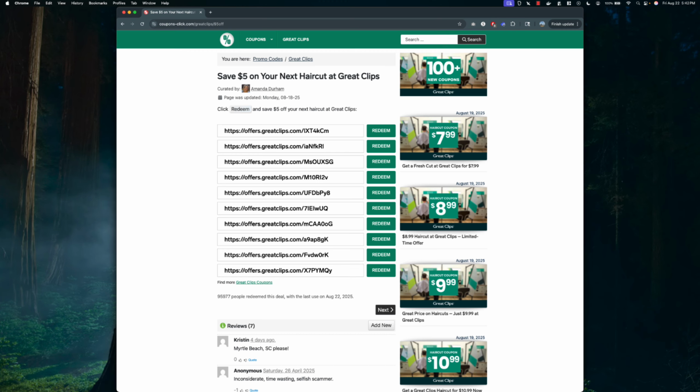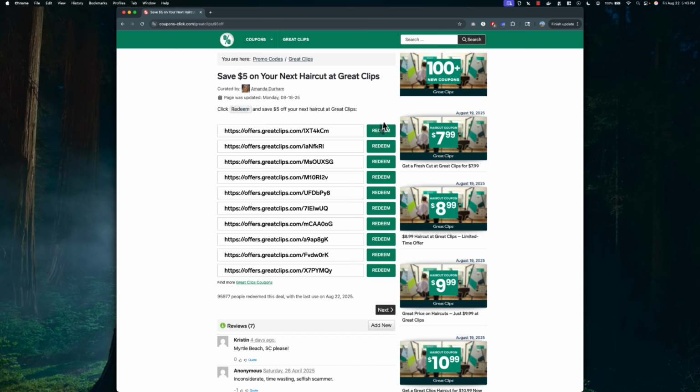Before doing that, let's understand how this whole process works. This is a coupon site where you can find a $5 coupon for Great Clips. By the way, I'm not sponsored by Great Clips. I'm just showing it as an example. So I will ask Goose to go to each of these links and first check if the location matches the location the user entered. If it doesn't match, then it will go to another link and continue until it has gone through all links. And if it finds a location, then it will send it to the user along with the expiration date.